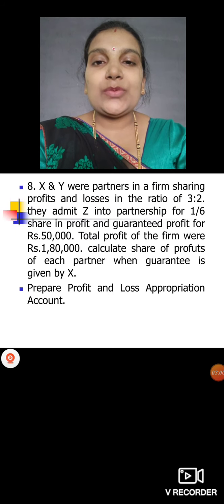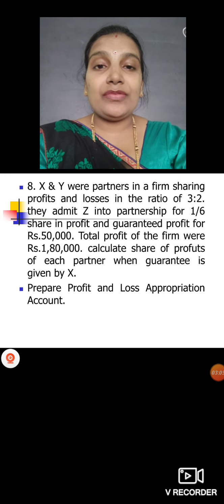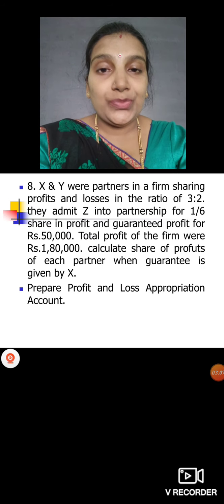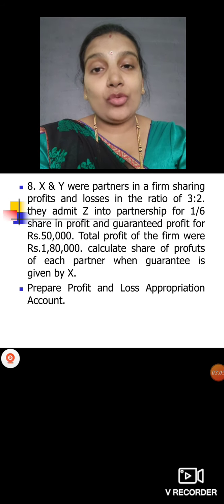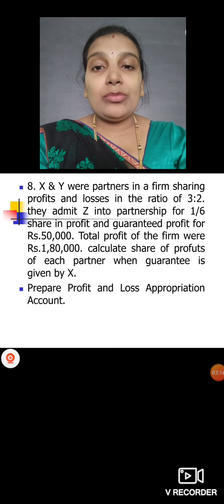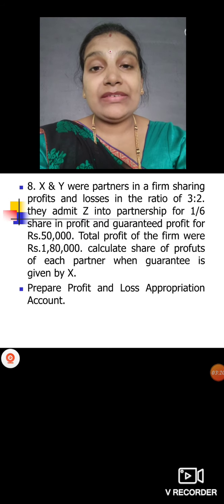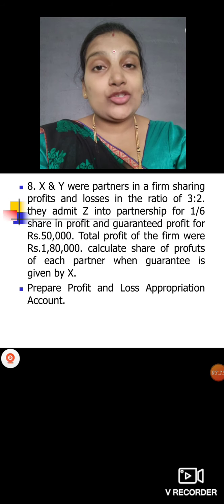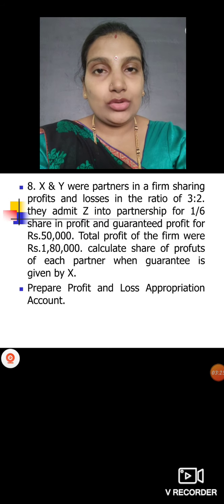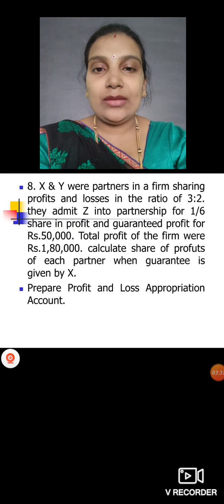Okay, we'll see the next problem which you have to solve. X and Y were partners in a firm sharing profits and losses in the ratio of 3:2. They admit Z into partnership for 1/6 share and guaranteed profit of 50,000. Total profit of the firm was 1,80,000. Calculate share of profit of each partner when guarantee is given by X. Means only X has to pay the deficiency now, not both the partners. Okay, exactly like 7th problem, how Pooja guaranteed there, here X guaranteed that profit.